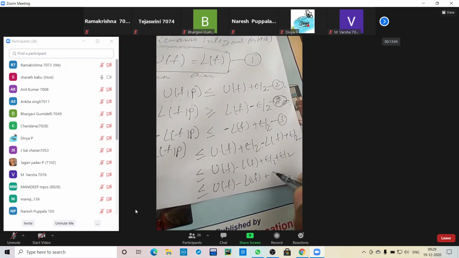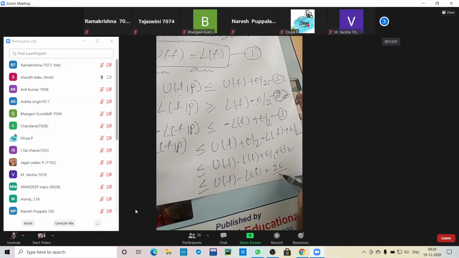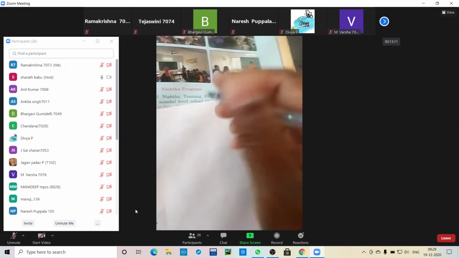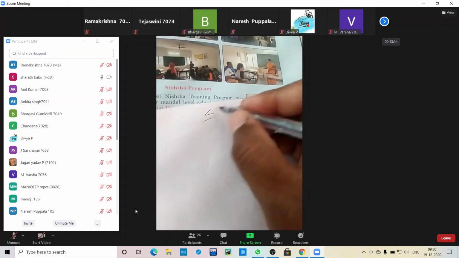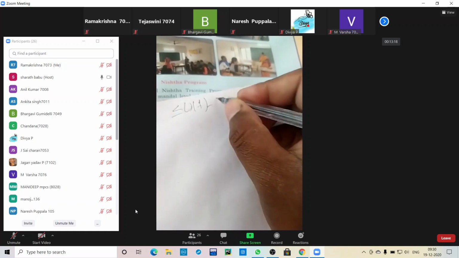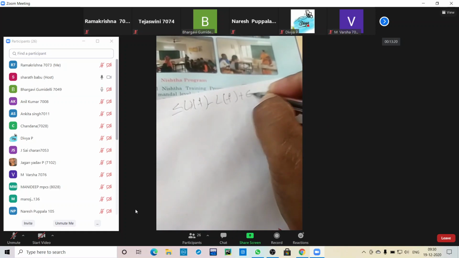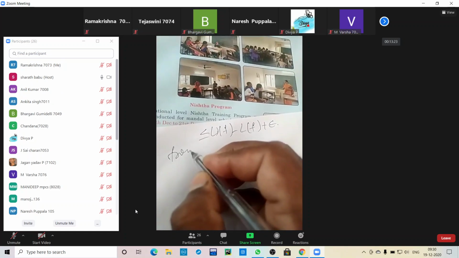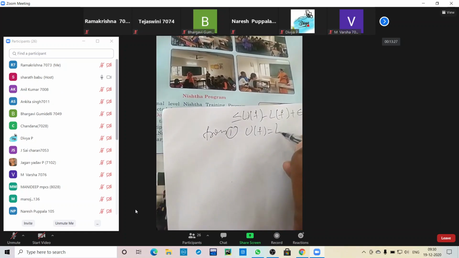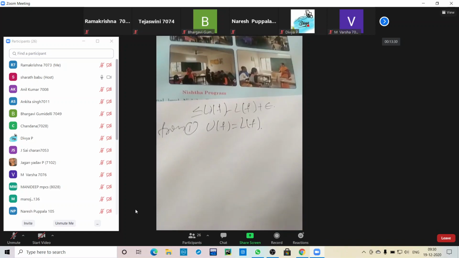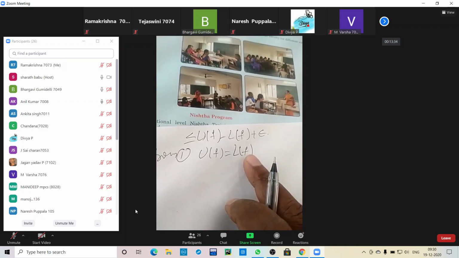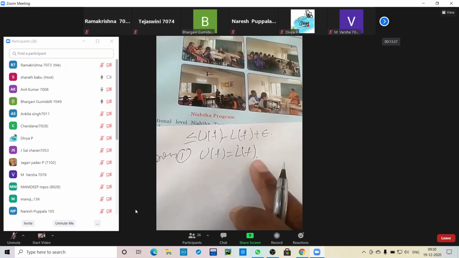Epsilon plus epsilon is nothing but 2 epsilon by 2, so the numerator and denominator cancel. Finally, I will get it is less than or equal to U(f) minus L(f) plus epsilon. But from equation number 1, we have U(f) equal to L(f). Why is U(f) equal to L(f)? Because it is a Riemann integral.